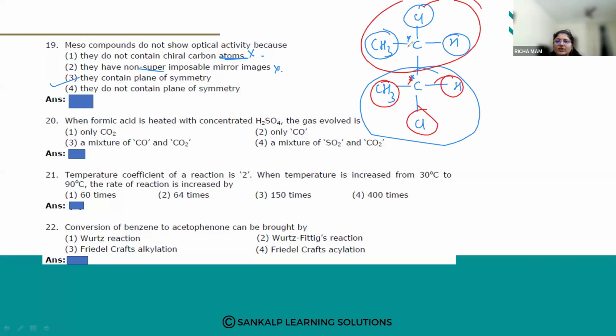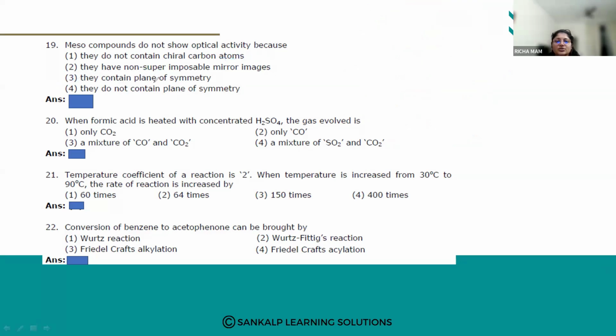So two chiral centers are present, but you can see there is a plane of symmetry. If I put a mirror here, half of this molecule will cancel the other half, right? So these are called meso compounds. Meso compounds are stereoisomers containing two or more chiral centers, but because of the plane of symmetry, they do not show optical activity. So option number three: they contain a plane of symmetry because of which they do not show optical activity.